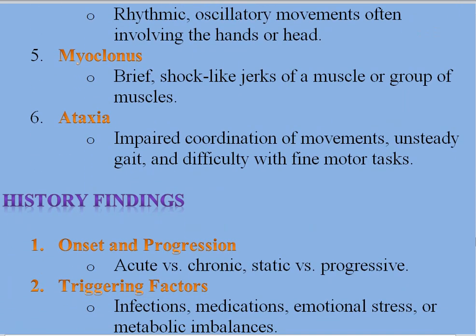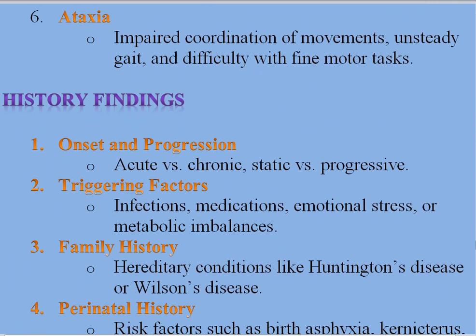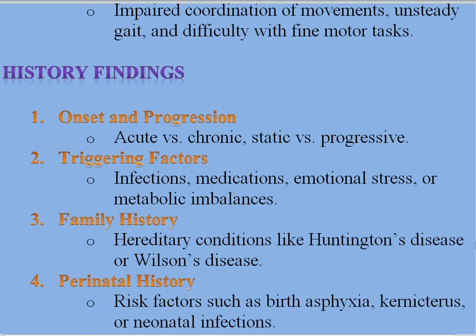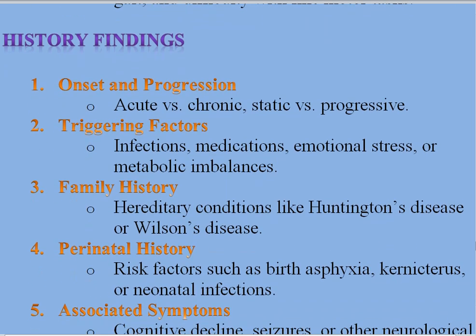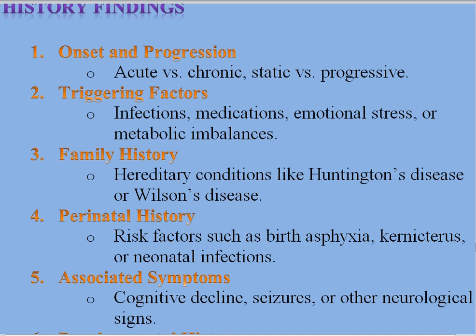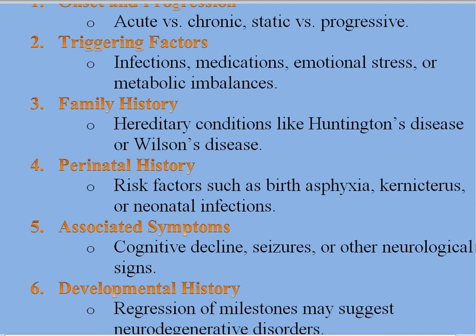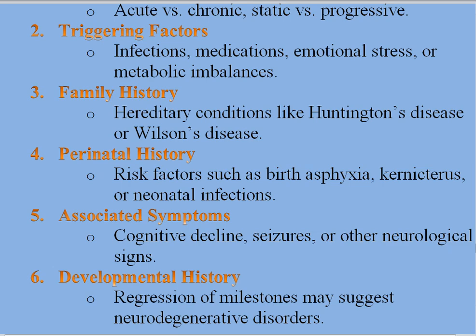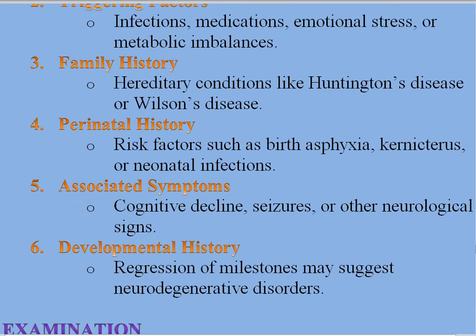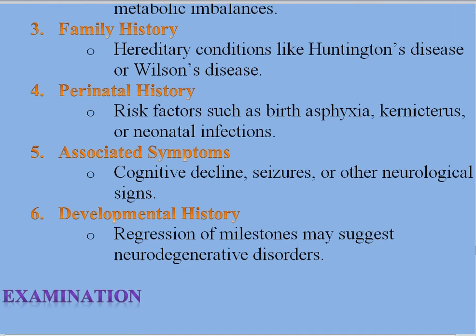So, what are the findings in the history? You have to ask whether this was acute or chronic, static or progressive. Then ask about triggering factors like infections, medications, emotional stress, or metabolic imbalances. Ask about family history, because there are hereditary conditions like Huntington's or Wilson disease, and the perinatal history, risk factors such as birth asphyxia, kernicterus, or neonatal infections. Then associated symptoms such as cognitive decline, seizures, or other neurological signs. Then developmental history: ask about regression of milestones, which may suggest neurodegenerative disorders.